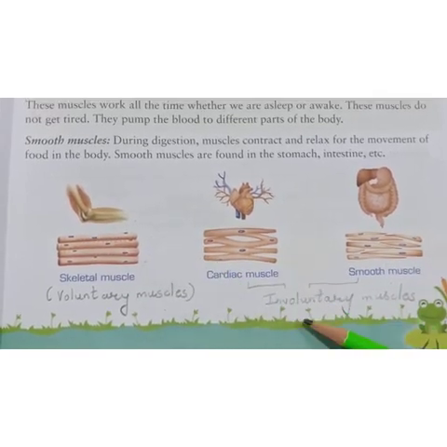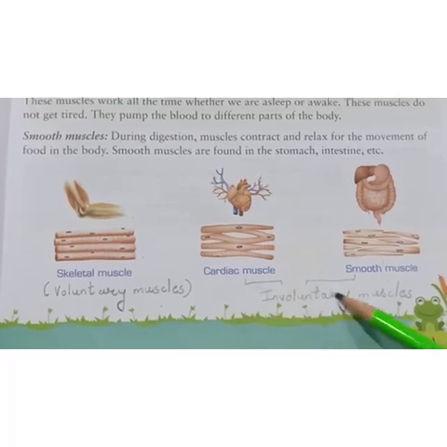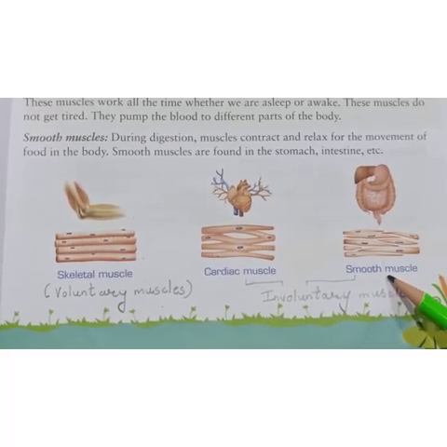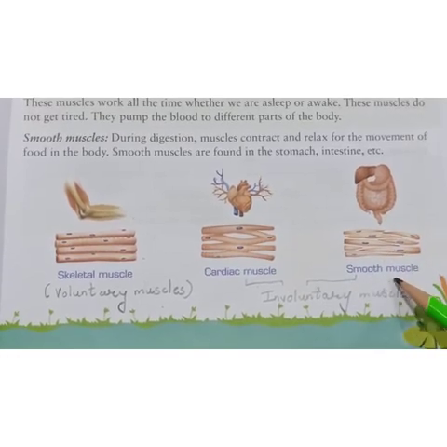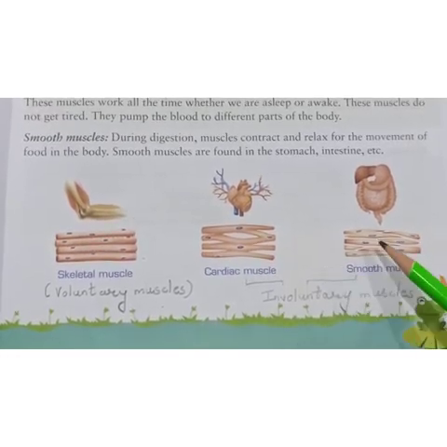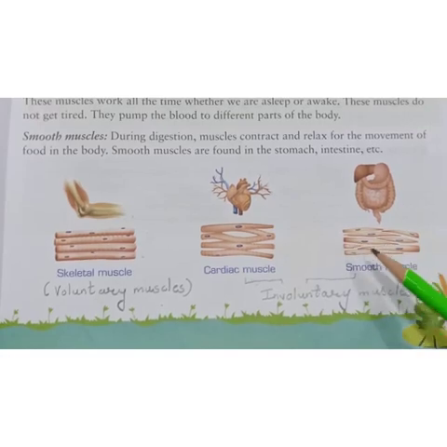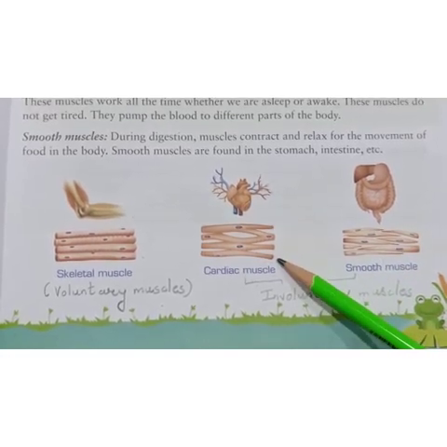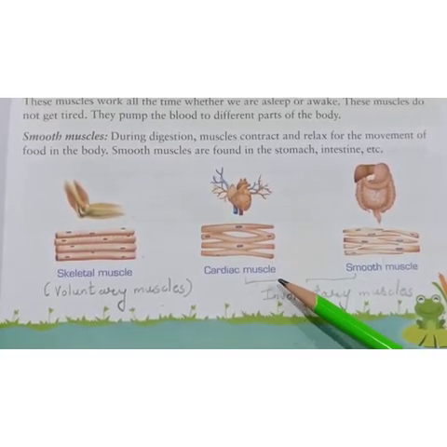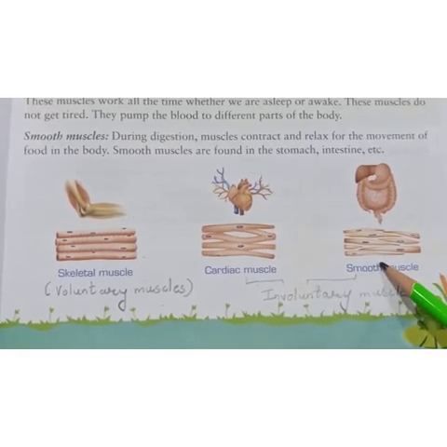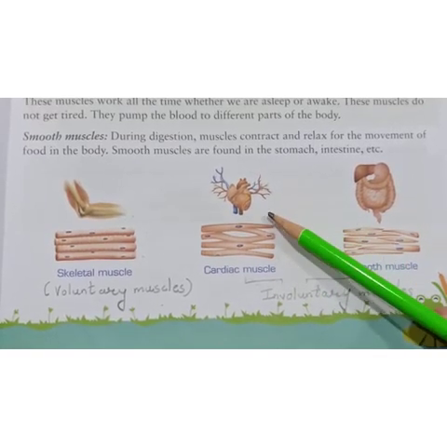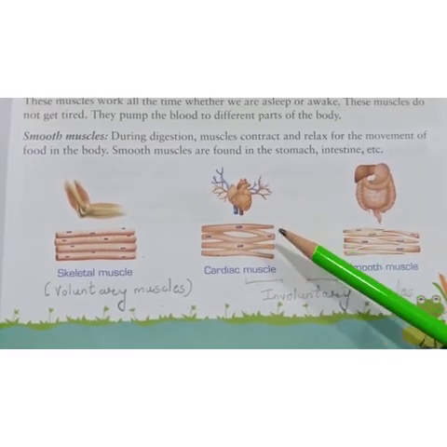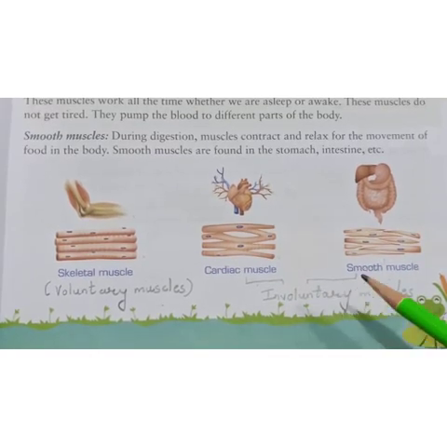Let us move on to the involuntary muscles, that is the cardiac muscle and the smooth muscles. They are small and spiral shaped, uninucleated. That means only one nucleus is present, and they are found in the walls of internal organs. The smooth muscles are found in the stomach and the intestine, and the cardiac muscle is found in the heart.